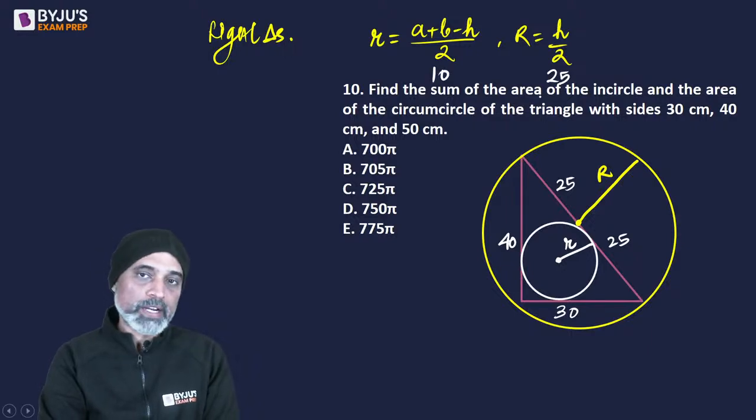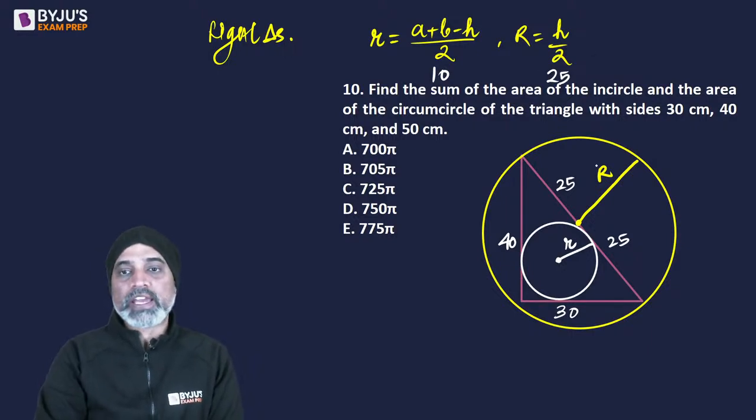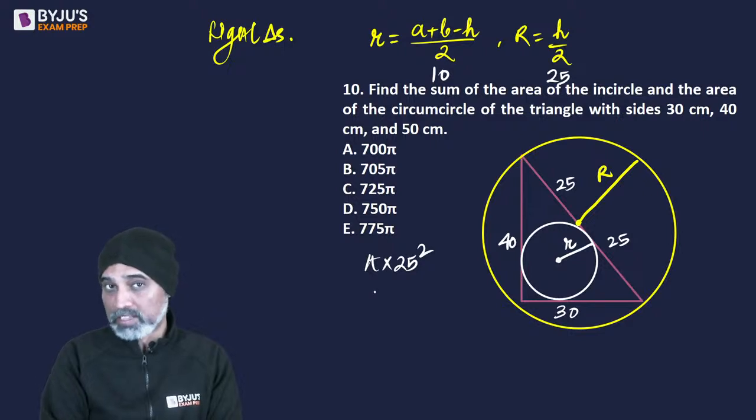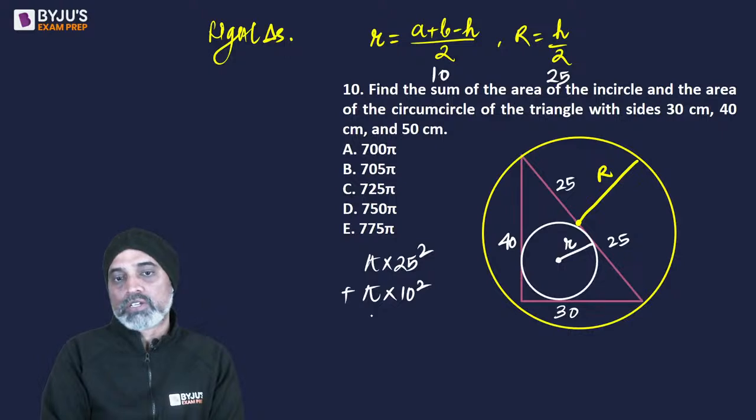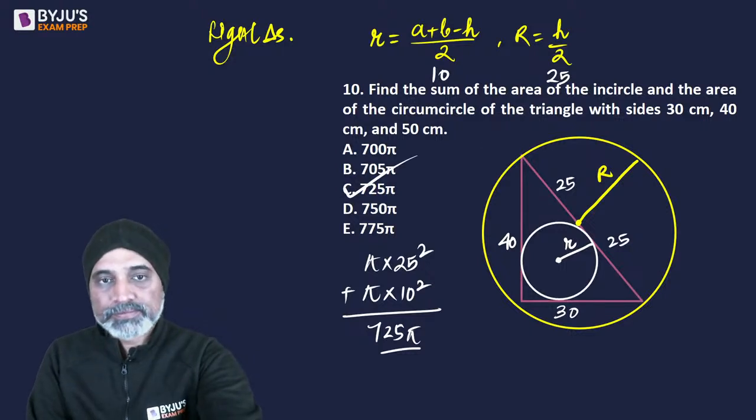So हमें इन दोनों को add करना है. Areas. So area of the big circle is going to be pi R square, and area of the small circle, the incircle, is going to be pi small r square. So 625 plus 100 is 725 pi, which will give us C as the answer.